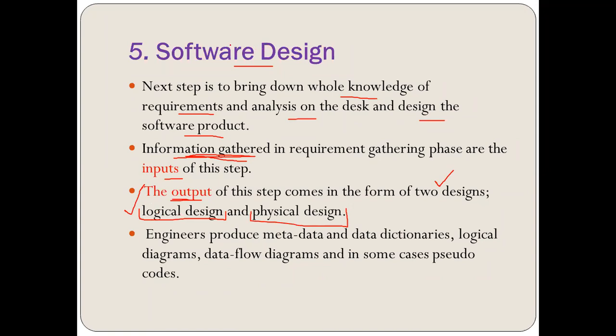So the input for software design is all the information that is gathered, and the output is the logical design. That is different types of use cases, different types of metadata, data dictionaries, data flow diagrams, pseudocodes, and so many more. These are the things which are going to be the output of software design, right? Such as class diagram, object diagram, component diagram, deployment diagram. All these are the software designs.